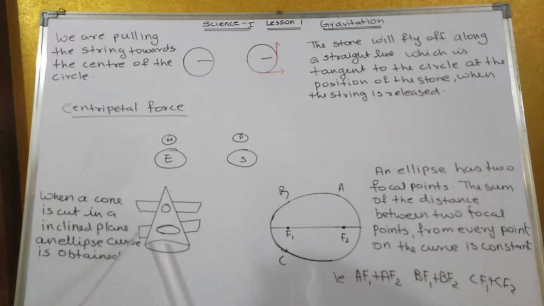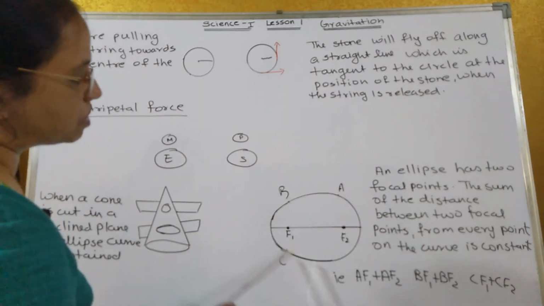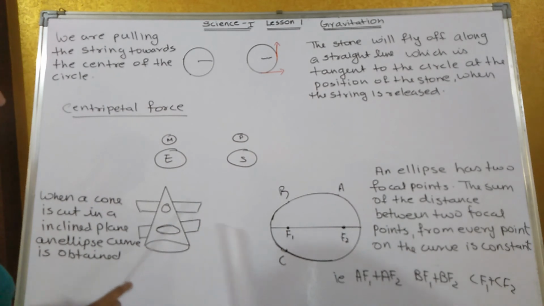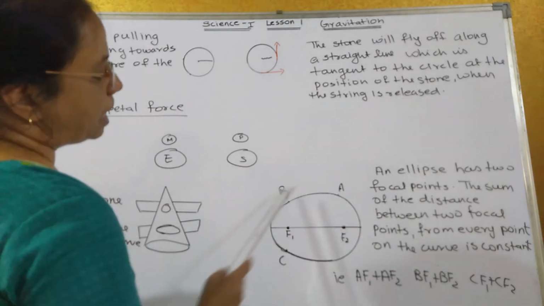Now take a cone and cut the cone in a straight plane. When you cut the cone in a straight plane, you will get a circular curve in the cone. But if you cut it in an inclined plane, an ellipse curve is obtained. This is the ellipse which is formed when it is cut in an inclined plane. Now in an ellipse there are two foci.